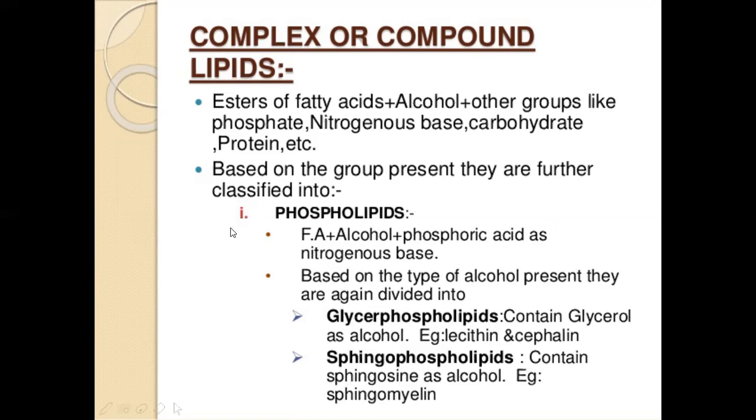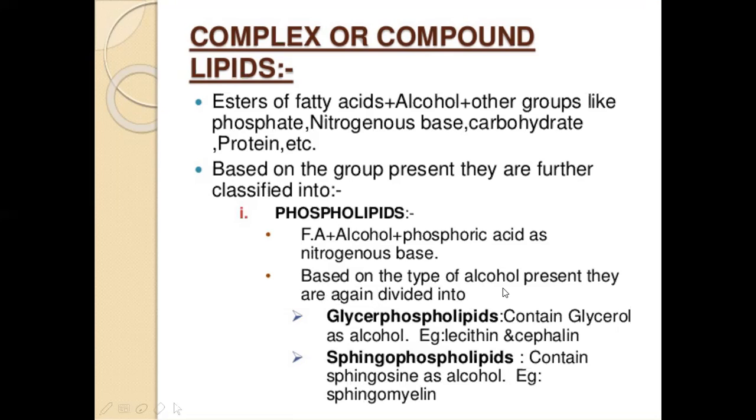Based on the group present, they are further classified. The first one is phosphate, right? So when we add phosphate to these complex lipids, it becomes phospholipid. Here we can make out what is present in phospholipids: fatty acid, alcohol, and phosphoric acid with a nitrogen base.